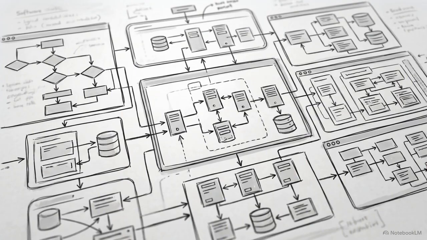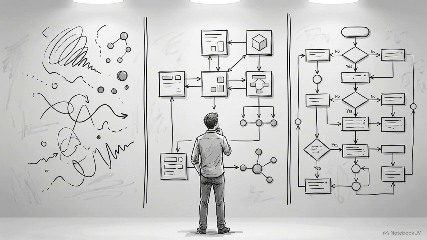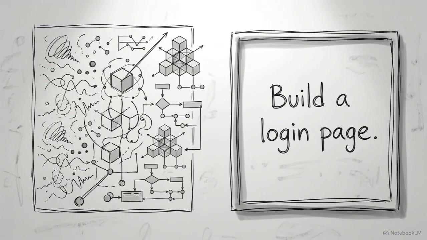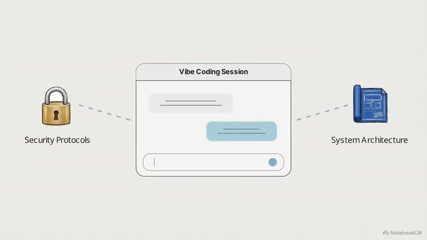Generating code is the easy part. Your actual challenge is choosing the right engineering paradigm for your specific skill level and end goal. When you rely solely on vibe coding, you are operating in single-player mode. You give the AI a prompt, it gives you code. But the moment you close that chat window, the AI loses its context. It forgets your security protocols and your architecture.